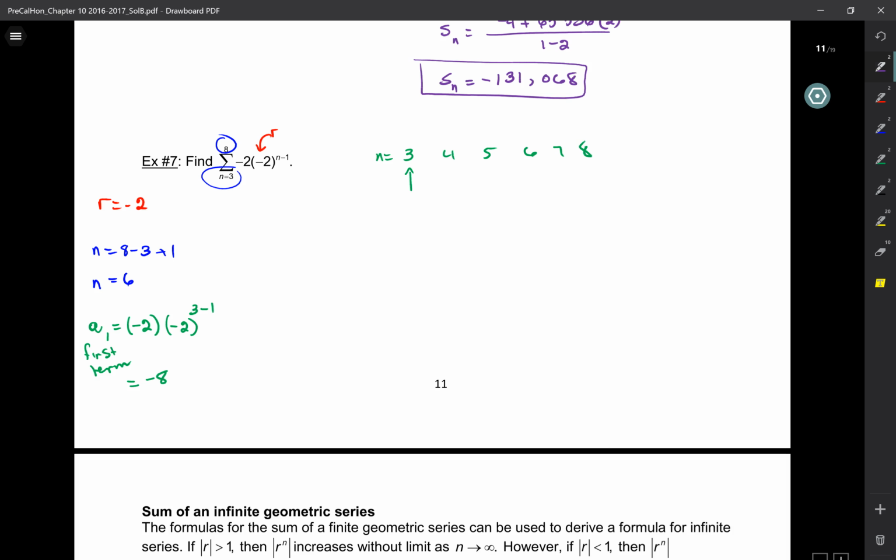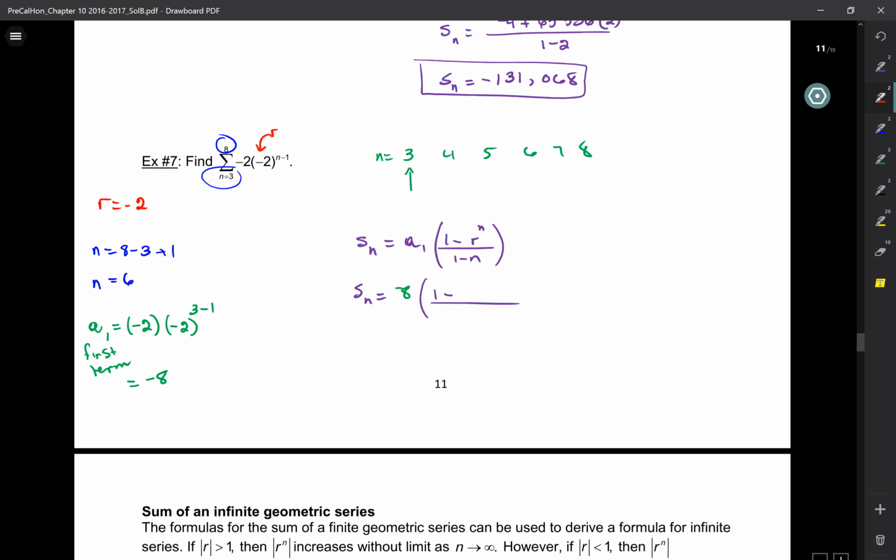Okay, so what's the formula that we're going to use here? The first one. Okay, so A1 is -8. And then I have 1 minus r to the power of n, so -2 to the power of 6, right?